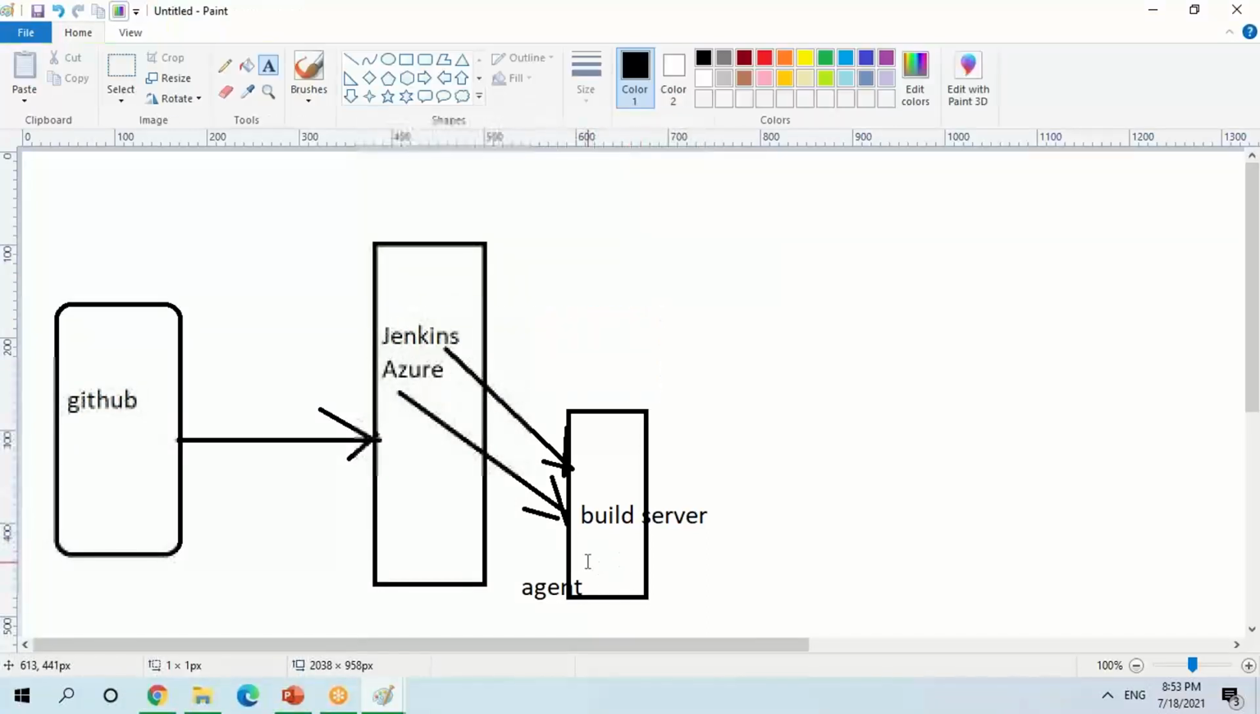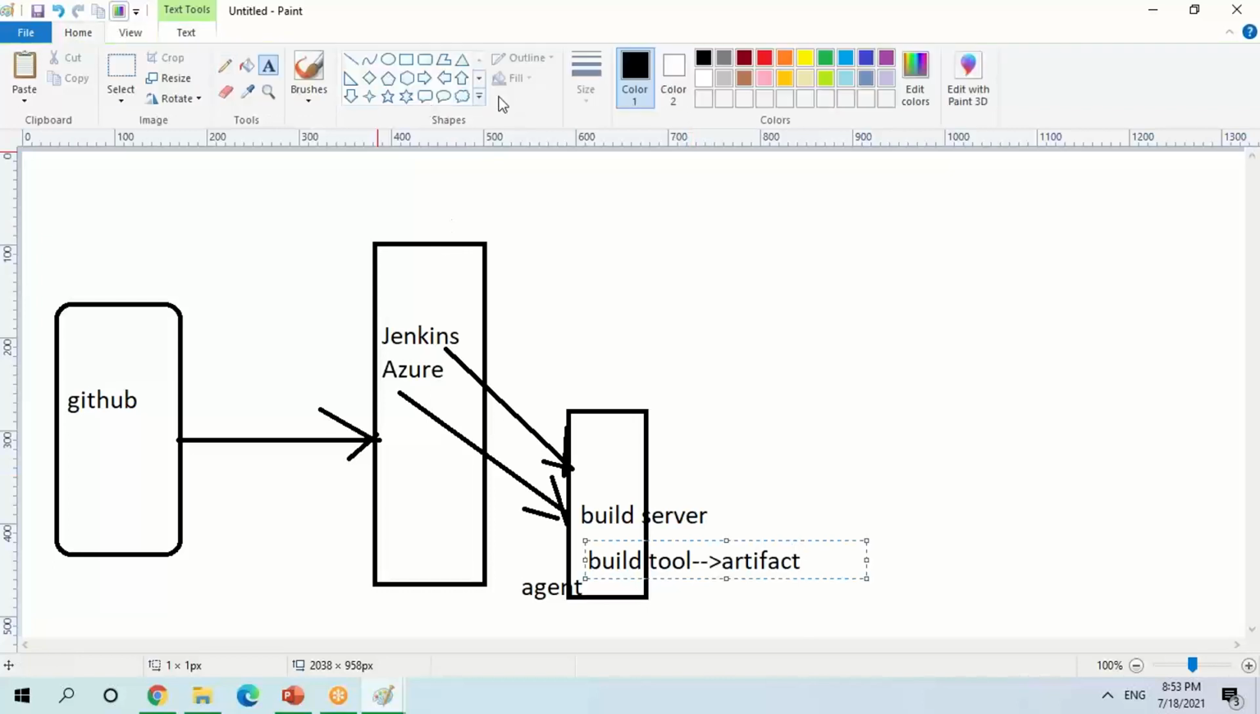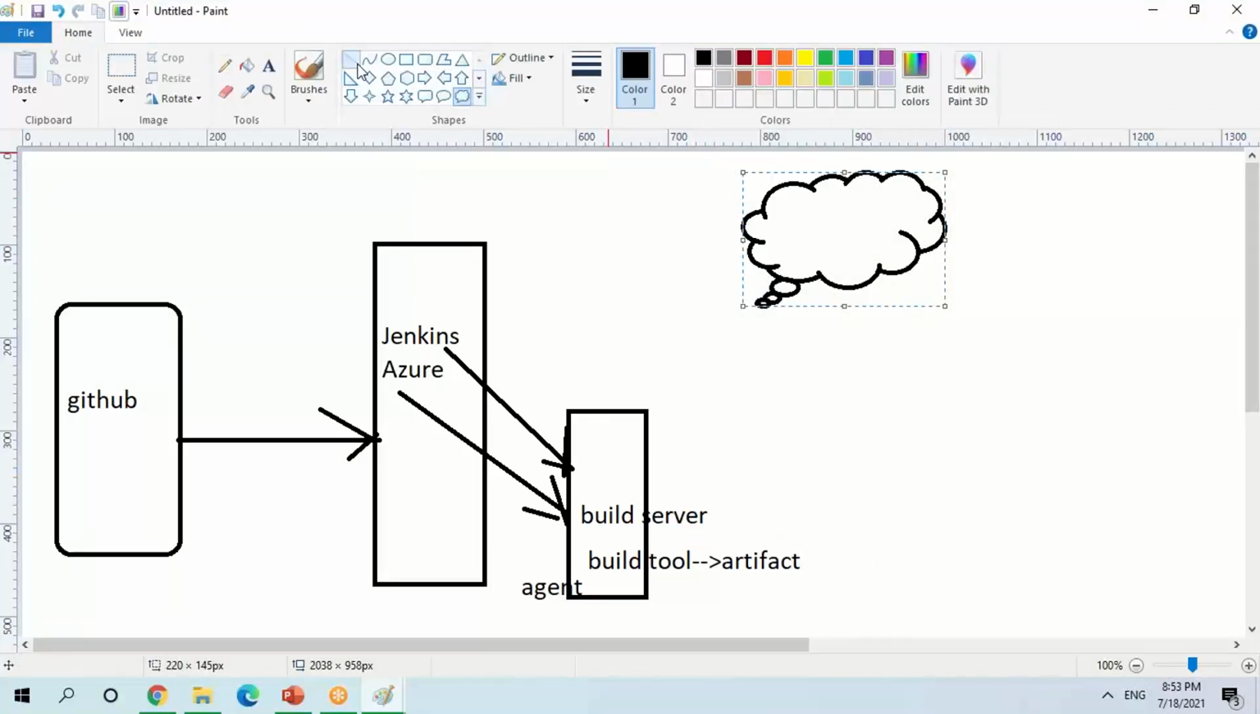Of course, you have to use one build tool here, right? Once the build tool completes the build, I'll be getting the artifact. Now, this artifact I'm going to store. Where am I going to store it? In one of the repository management systems. So this artifact will be stored. This is one part of your build process.